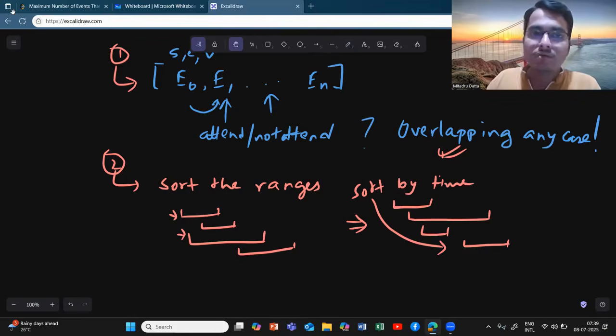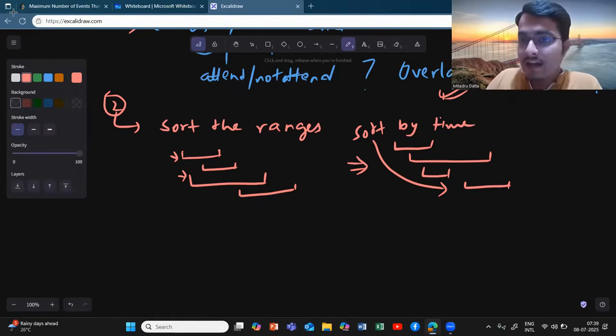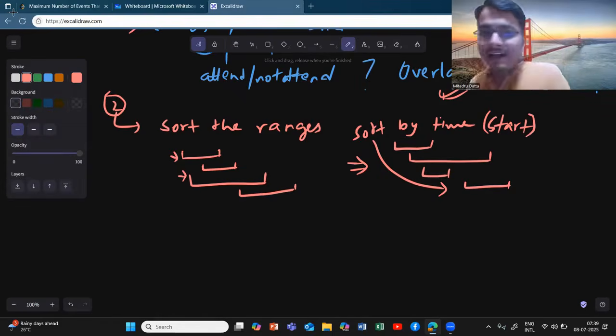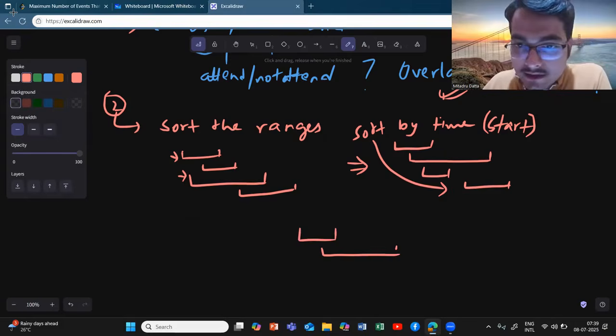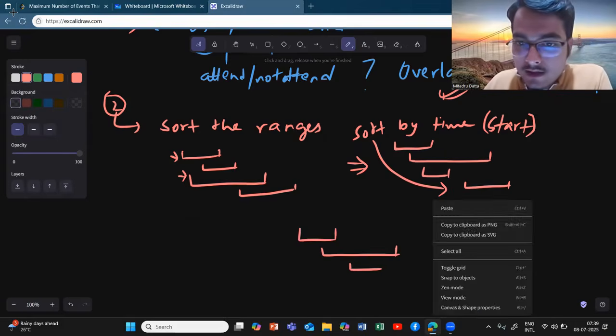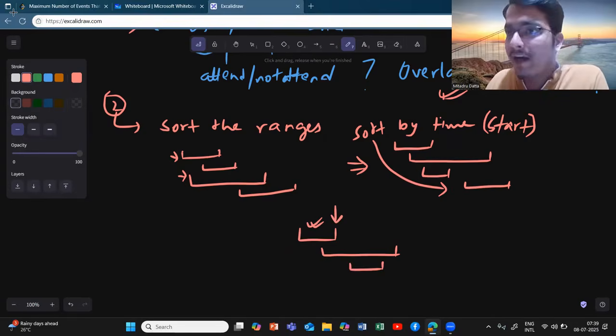What are the things which should come to your mind now? What is the criteria of overlapping? The criteria is that if you are taking, let's say, this index, this event, if you are attending this, you are occupied till this point.